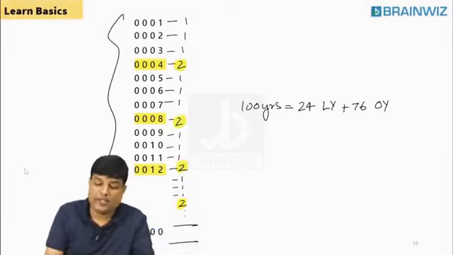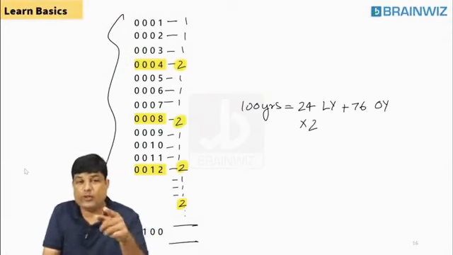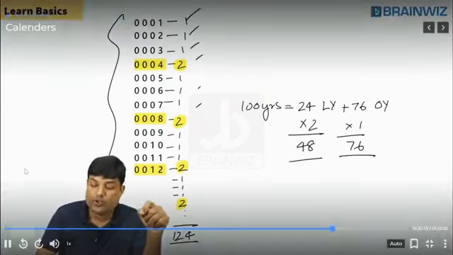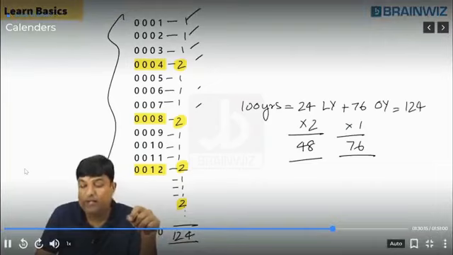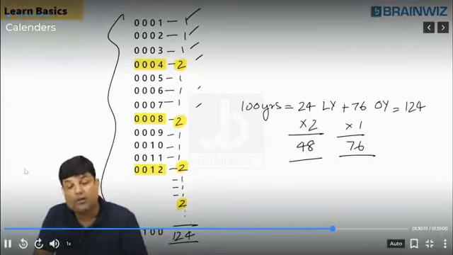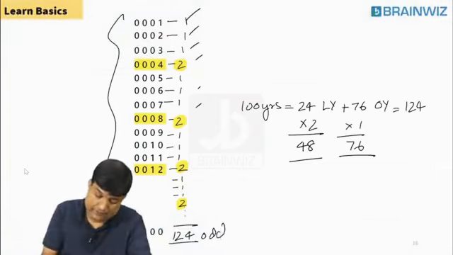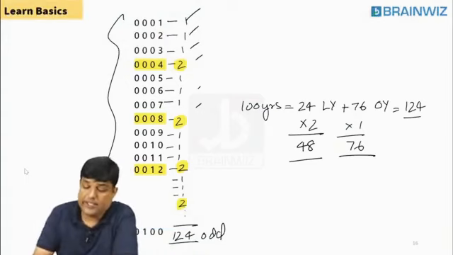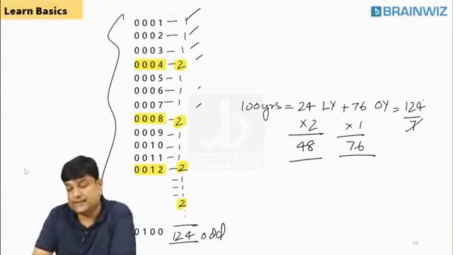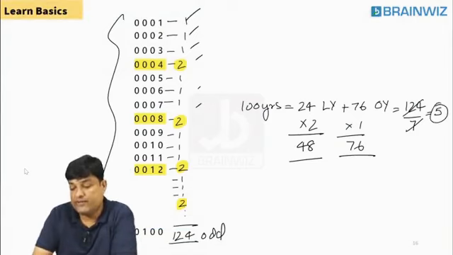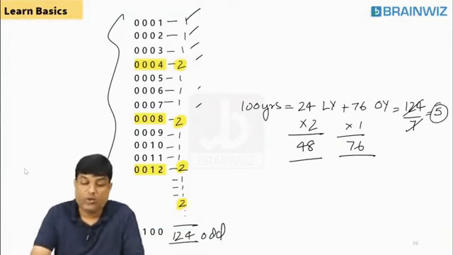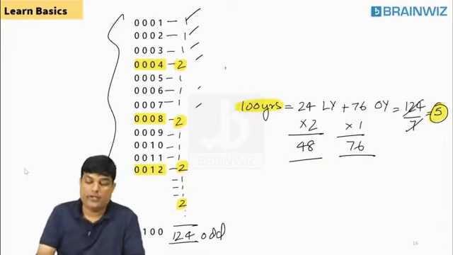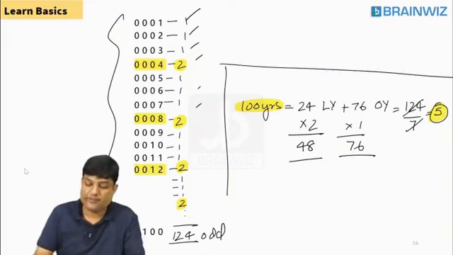How many 2s, beta? 24 leap years, I already told you. In the first 100 years you have 122, so you have to understand that there are 124 odd days. When 124 odd days are there, do you have to divide by 7 again? Yes. So how many odd days are there in the first 100 years? There are 5 odd days in the first 100 years.